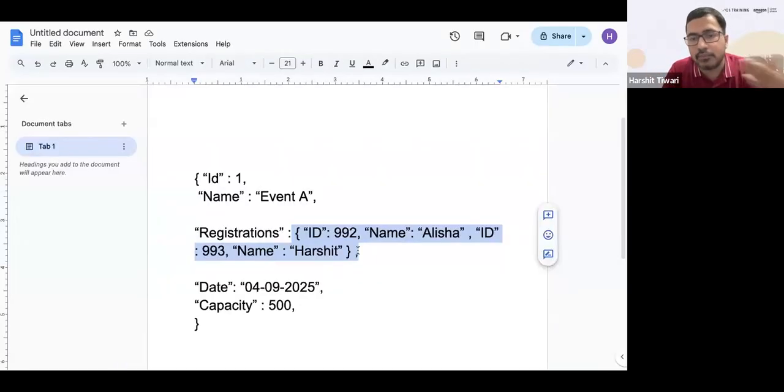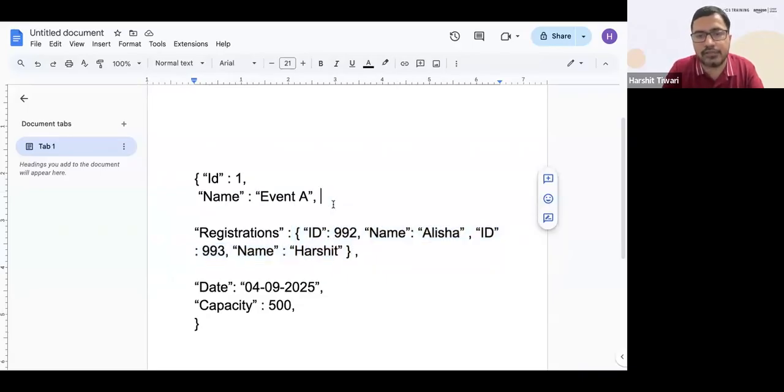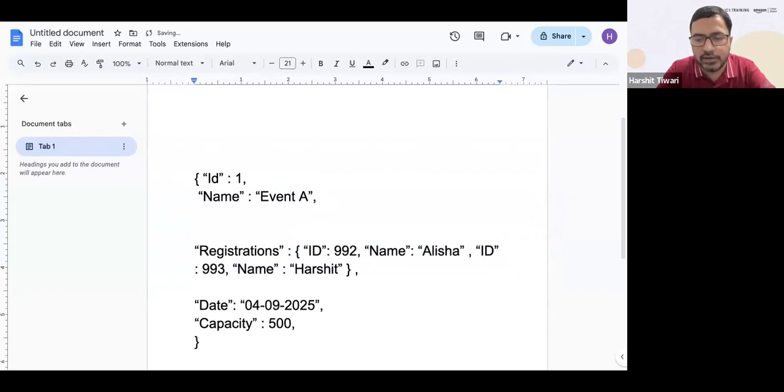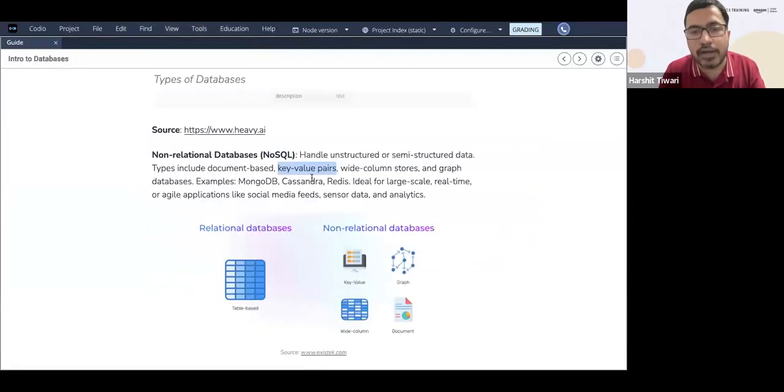But here that problem will not come. Why? Because I can simply do comma, and I can add, let's say, venue address, and I can add the address over here. So that is a key value pair. This is how you store data in a non-structured format or in key value pairs, and that is NoSQL.